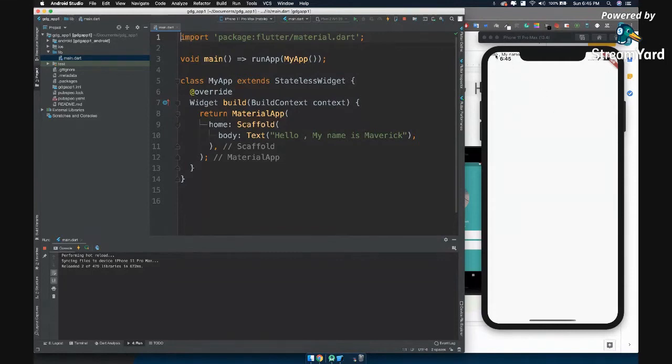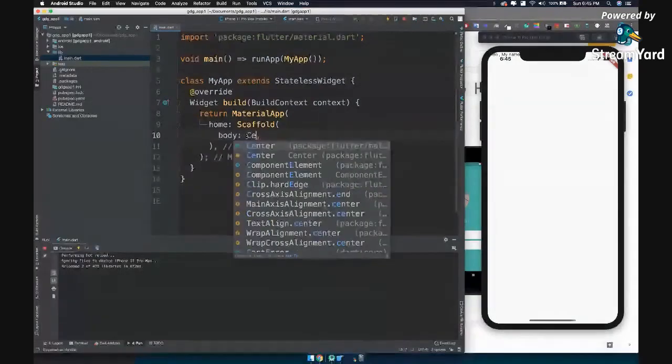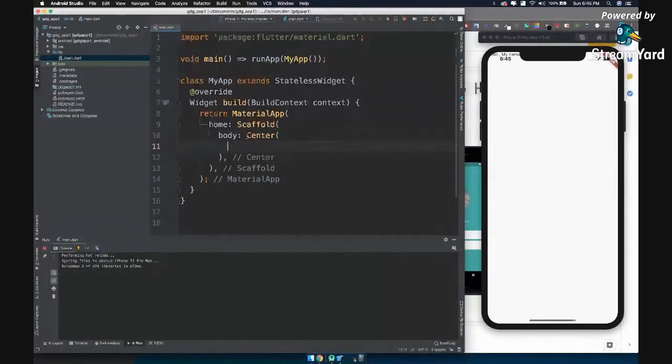In order to align it, what we usually do is there is another widget called the center widget. Now we add it inside center. How do we add a widget inside a center? Let's learn that. Instead of passing text, we'll pass a center. Now, when you want to pass a widget inside a widget, you have to give a widget as child. Okay, and in the child, you have to give the text.